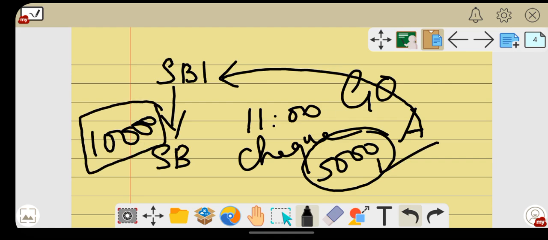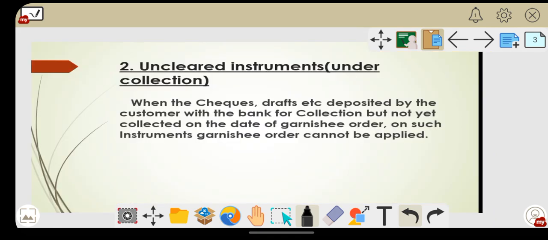Whatever this 5,000 is, it won't be counted under the Garnishee order. Is that clear? So your account will be frozen at 10,000, and the check you have sent for collection cannot be credited to your account, because once the order nisi is received, the banker will freeze your account. That is the meaning of uncleared instruments. If instruments like checks and drafts are not collected by the banker at that time, the Garnishee order won't apply to them.